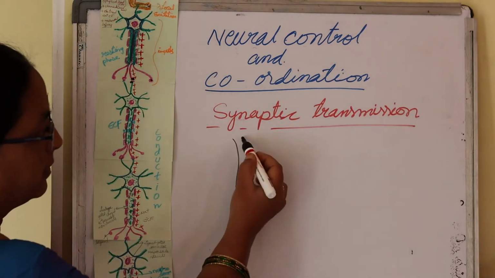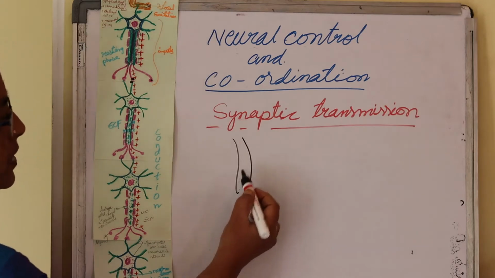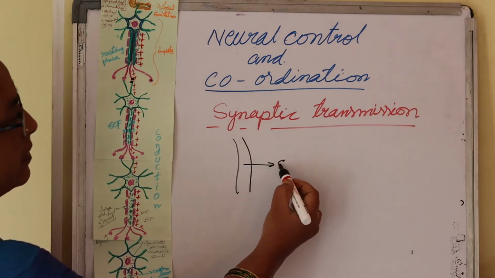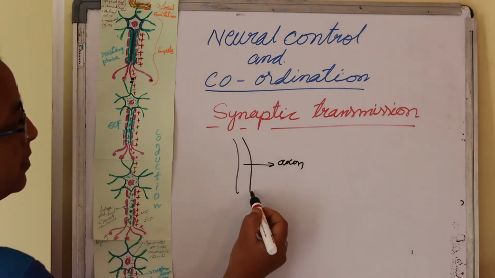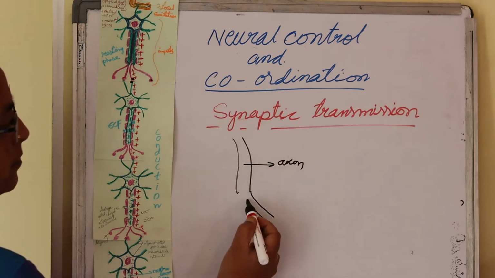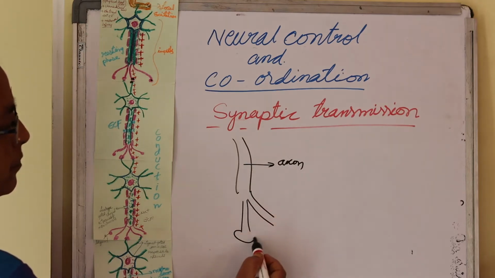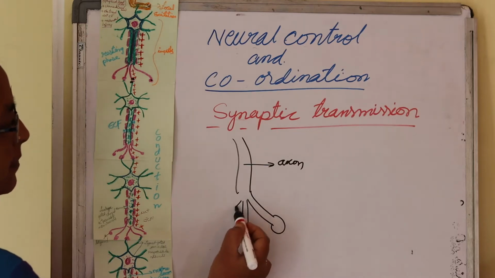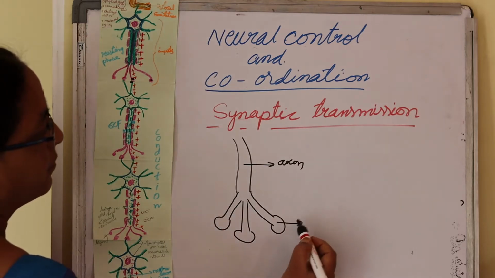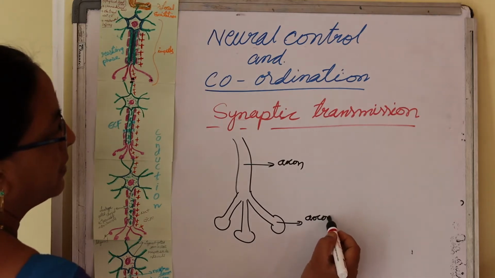I will draw it here. This is an axon. This is the axon terminal.